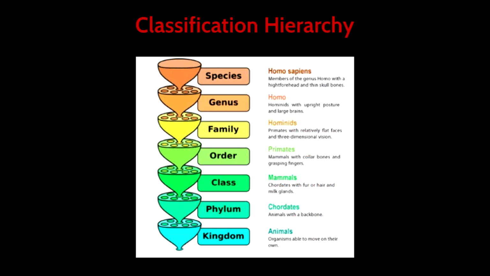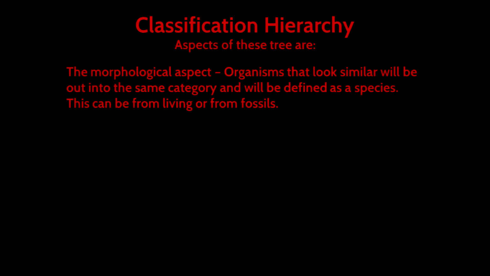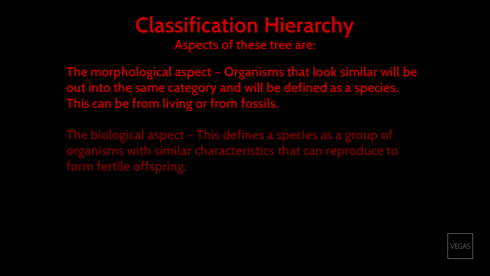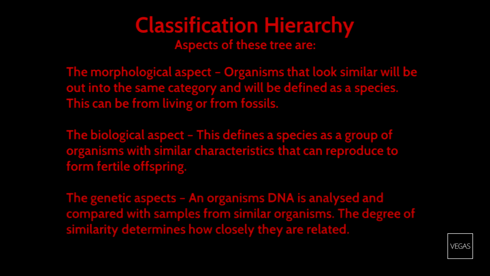The main characteristics of the classification hierarchy are the morphological aspects. Organisms that look similar will be grouped into the same category and will be defined as a species. This can be from living specimens or from fossils. The biological aspects. This defines a species as a group of organisms with similar characteristics that can reproduce to form fertile offspring. And the genetic aspects. An organism's DNA is analysed and compared with samples from similar organisms. The degree of similarity determines how closely they are related.